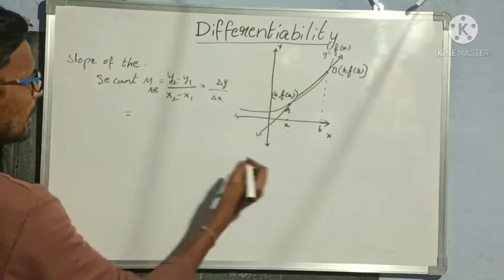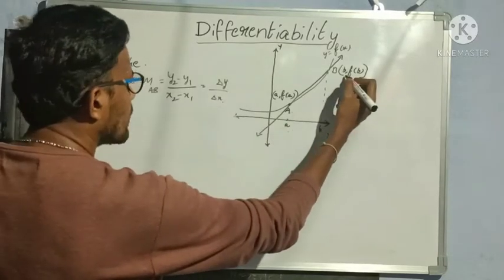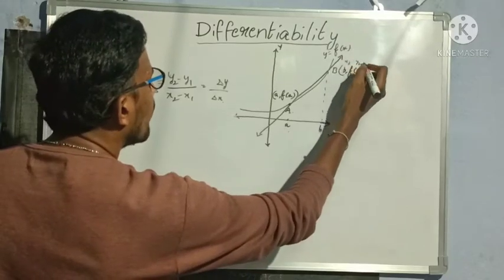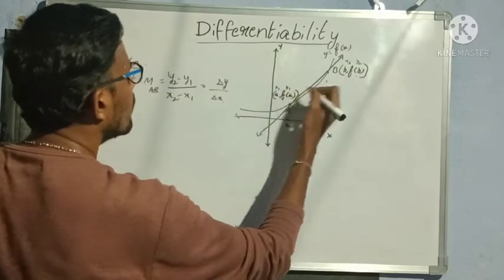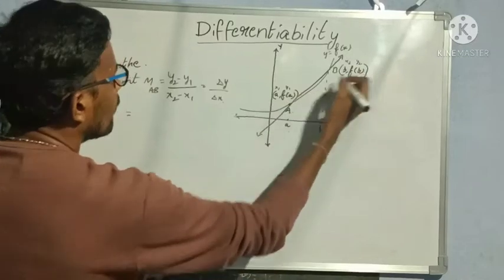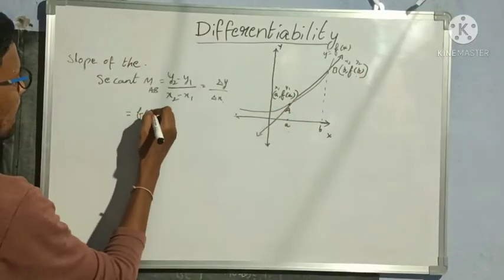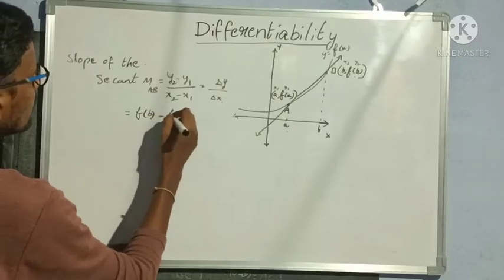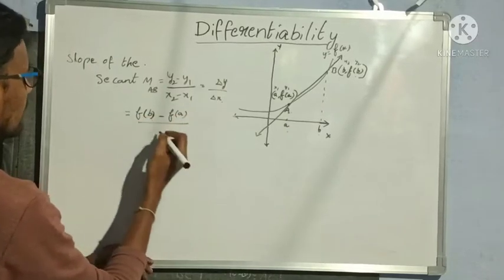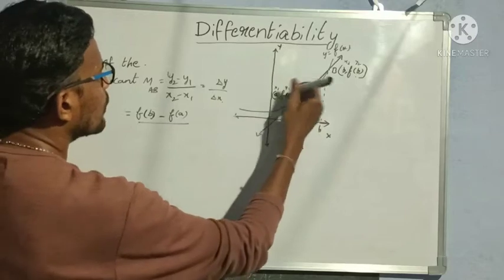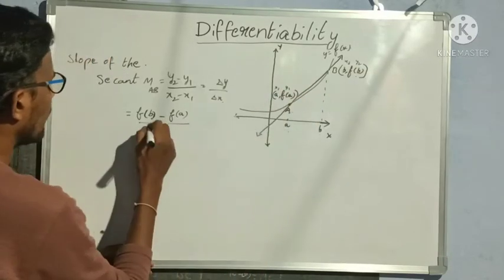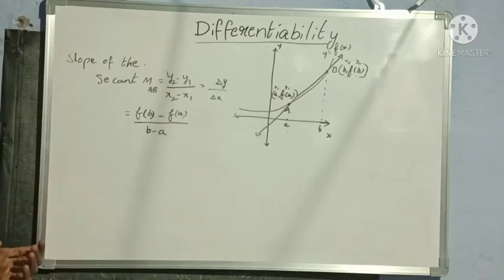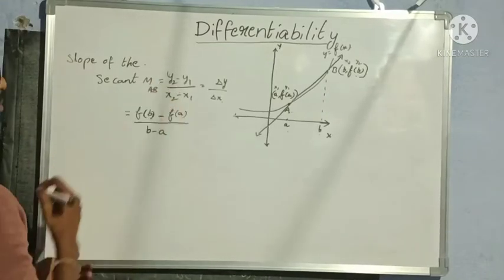Suppose this is my x2, y2 and this is my x1, y1. So y2 minus y1 is f of b minus f of a, by x2 minus x1. x2 is b, x1 is a, so b minus a. This is the slope of the secant m_AB.